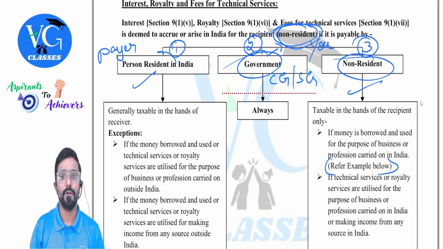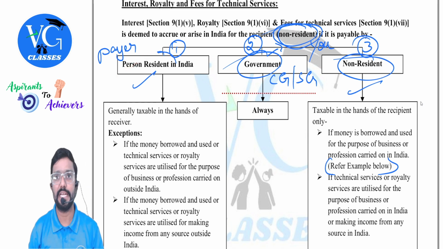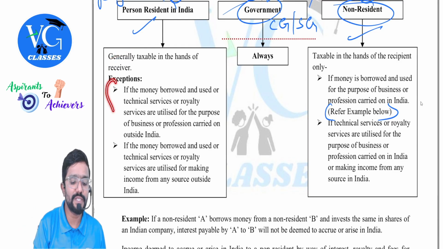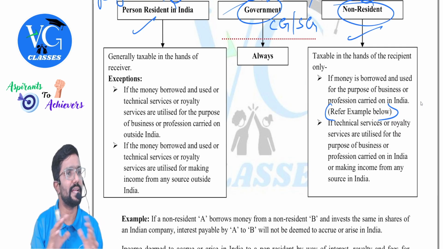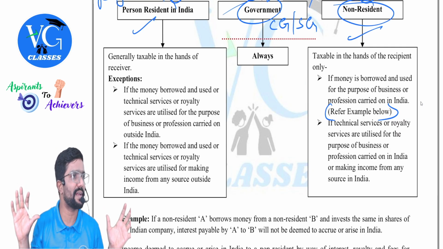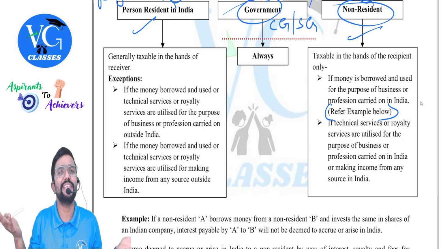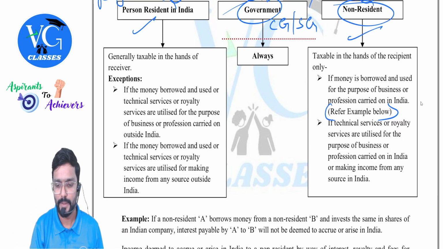You can see the receiver will always be a non-resident. Who is the payer? A person resident in India. In that case, it is generally taxable. But if it is used outside India for any business or profession or for earning any income outside India, then it is not income deemed to accrue or arise in India. So here, as it is an Indian company, we are assuming the money is used in India. Is the interest taxable for the receiver? Yes.